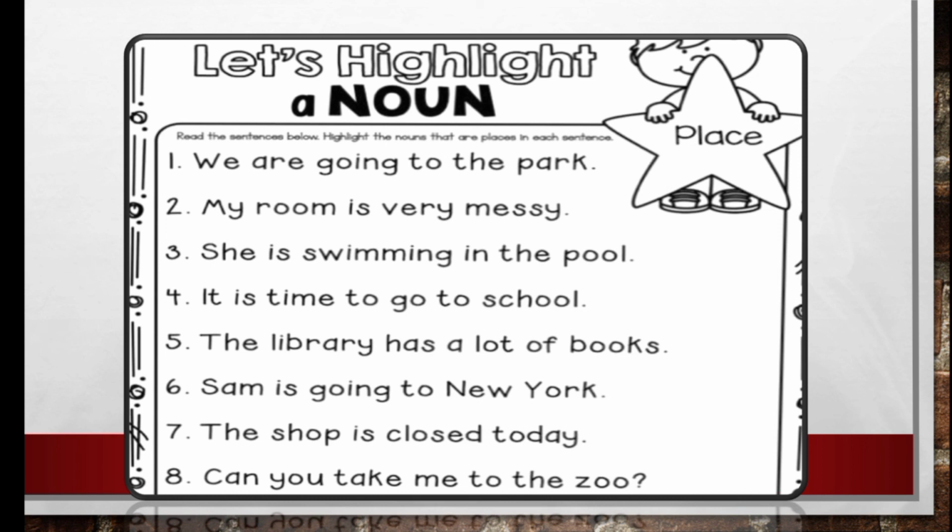See the sixth sentence: Sam is going to New York. How many nouns are there? There are two nouns. And what are they? Sam and New York. Sam is the name of a person and New York is the name of a place.